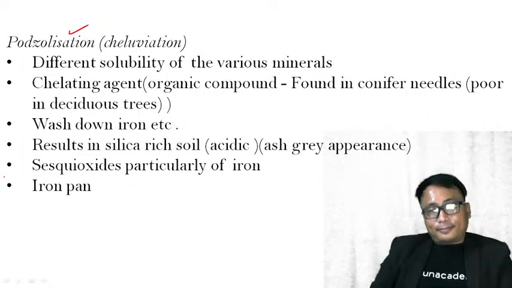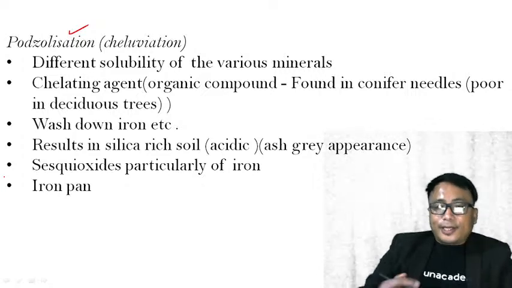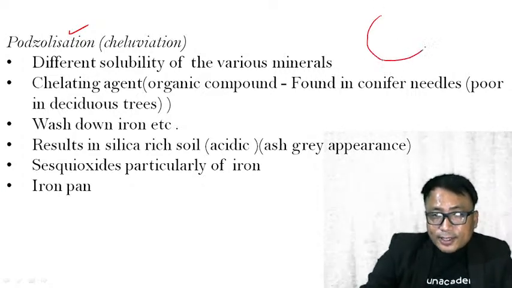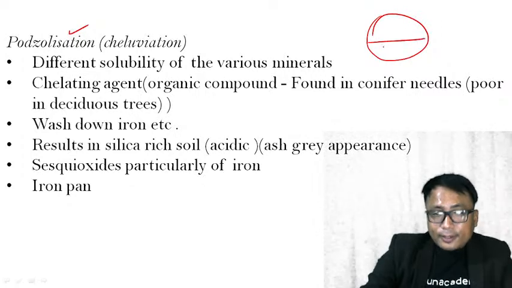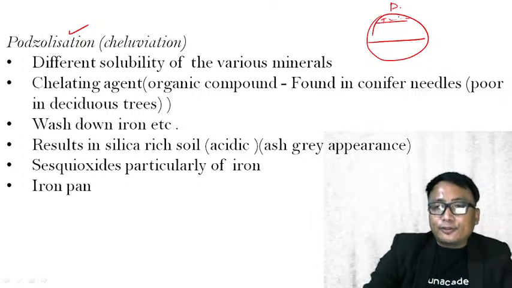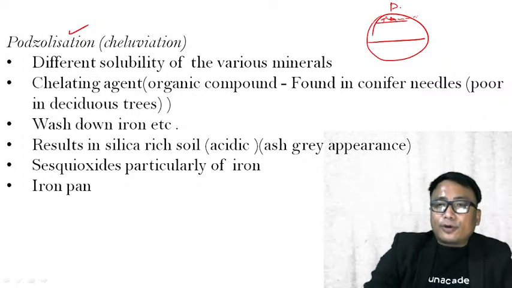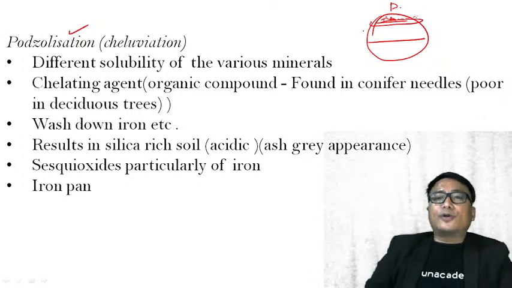Now, there is a chelating agent, which is an organic compound found in conifer needles. You see here, if you consider this as a globe, this is the equator. Okay, this is the polar region. You have this tundra region. I assume that you know all of this basic tundra region. Below this, or nearby this place, you have this coniferous forest region.